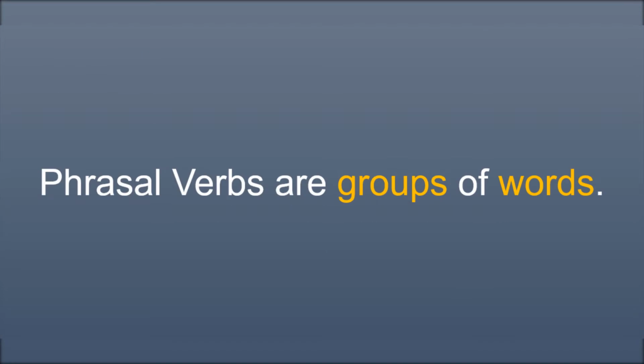What are phrasal verbs? Phrasal verbs are groups of words, phrases that act like a verb. These are made up of verbs and prepositions or adverbs coming after them, or we use verbs in an idiomatic way when we place prepositions or adverbs after them. For instance, act for, get off, do away with, etc.